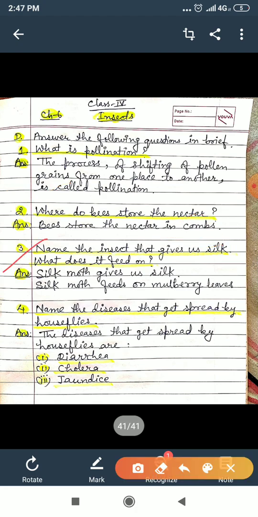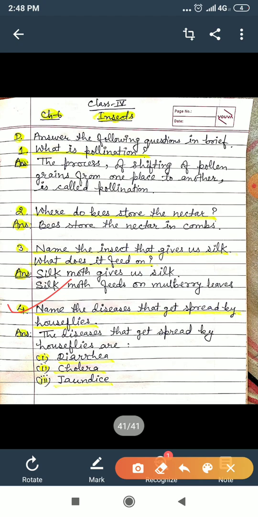Question number 3: Name the insect that gives us silk and what does it feed on? The answer is: the silk moth gives us silk, and the silk moth feeds on mulberry leaves. Okay, now move to question number 4.